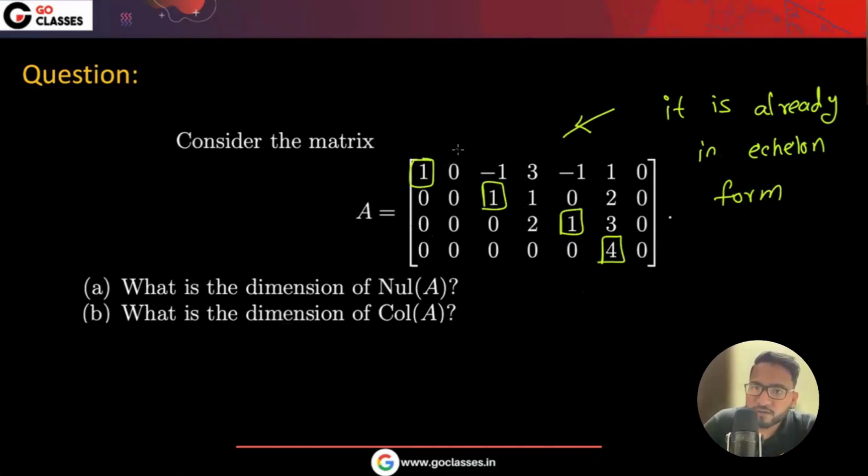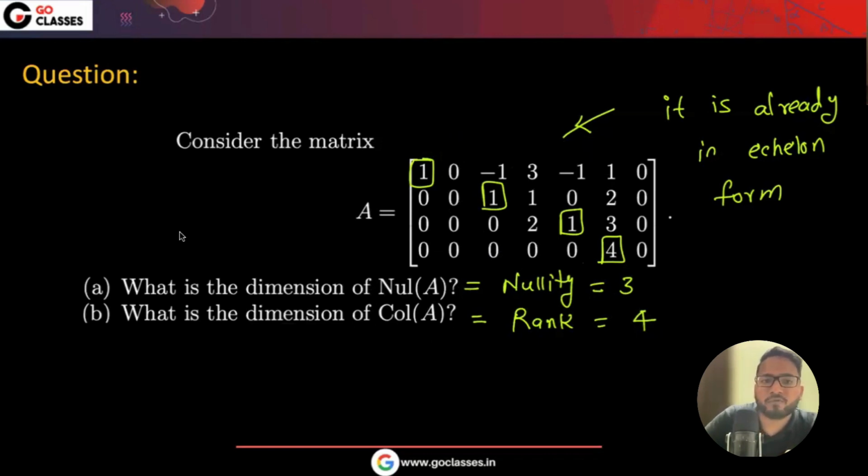So the number of free variables is one, two, three, right? So that is why the nullity, sorry, the dimension of the null space, which is also called nullity, is three. And how many linearly independent columns are there? I mean the pivot columns. So it is four, which is also called the rank. So here is a very interesting relationship between the dimension of null space, which we call nullity. It is actually the number of free variables, isn't it?